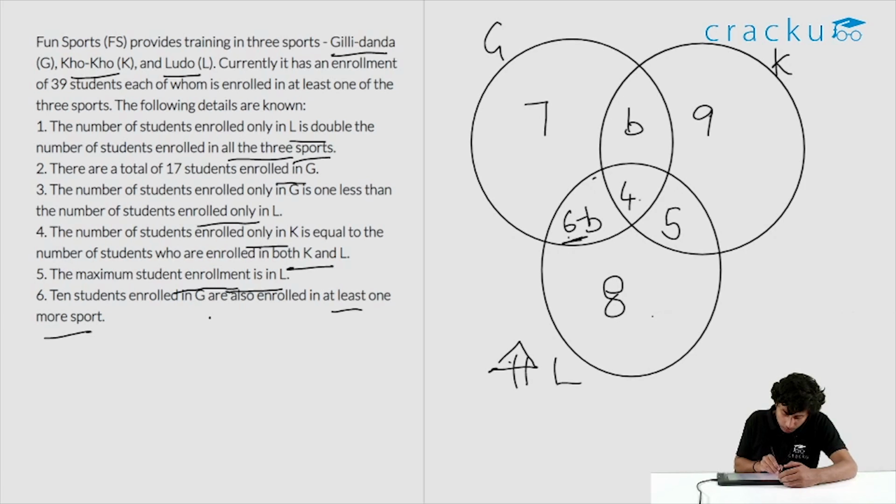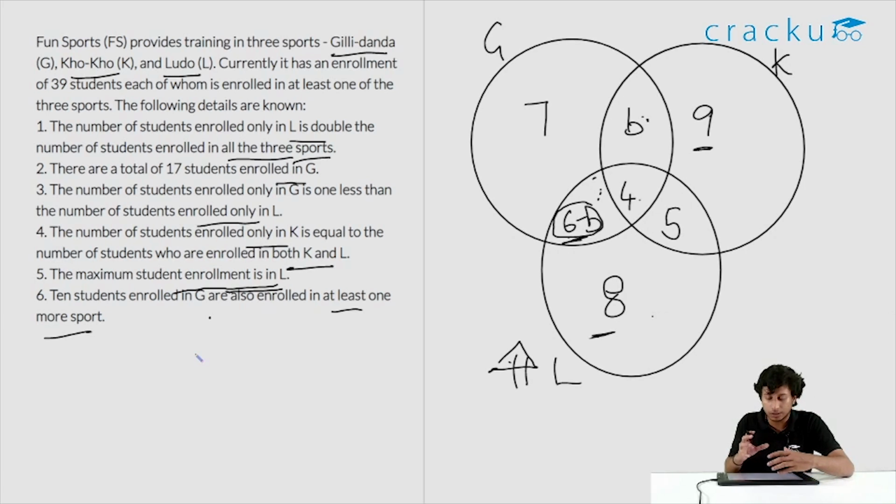The maximum student enrollment is in L. So using this condition, we have to minimize the value of 6 minus b. So what are the possible values for b? If you observe the diagram carefully, here we have 9, here we have 8. So you can get a feeling that this portion should be greater than this portion, so that L is always greater. But let's try to calculate.